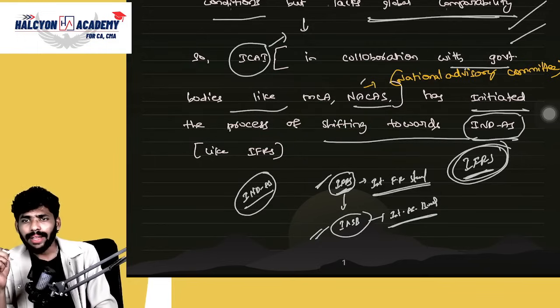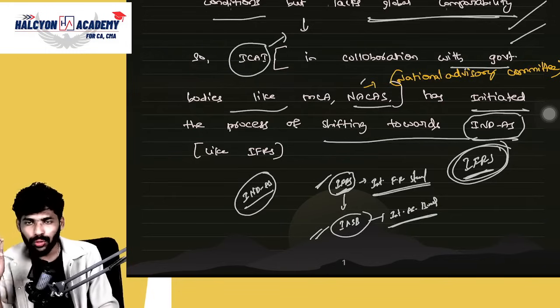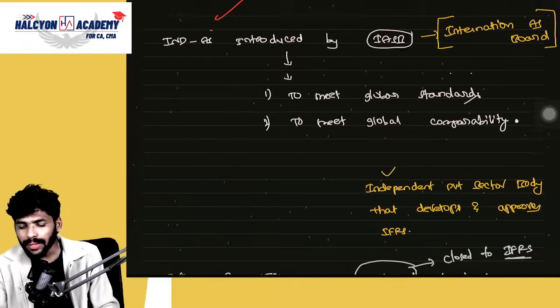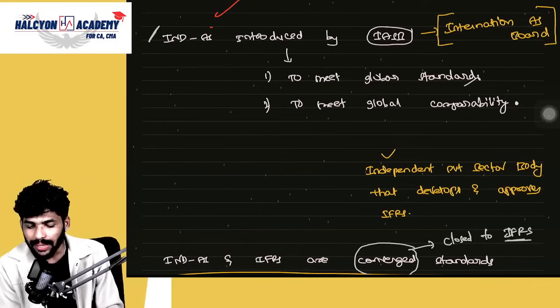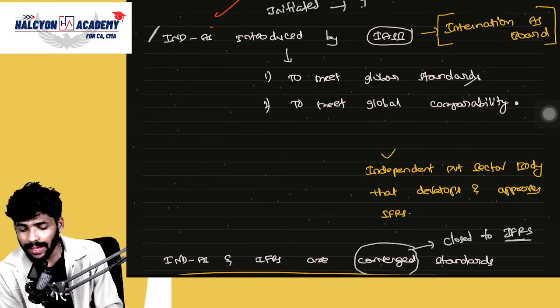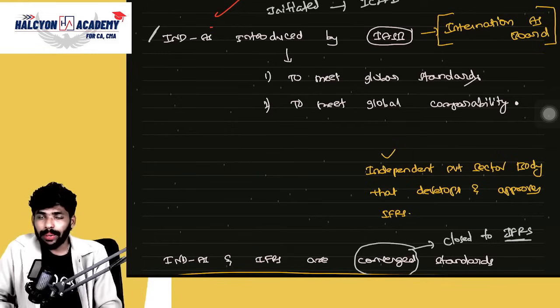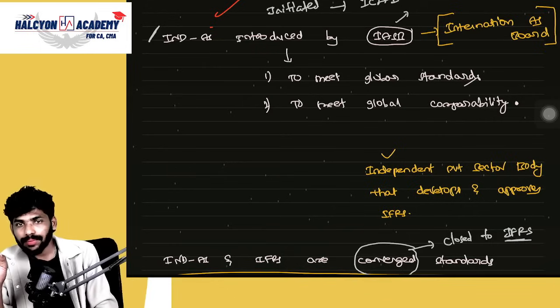Next, IFRS has been issued by IASB, International Accounting Standards Board. Is it clear? So this is the main point. Ind AS has been initiated by, please remember this point, ICAI in collaboration with some government bodies, correct or not? But IFRS is introduced by IASB only. Is that clear?